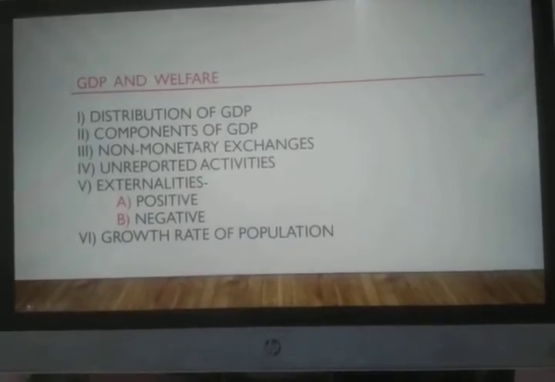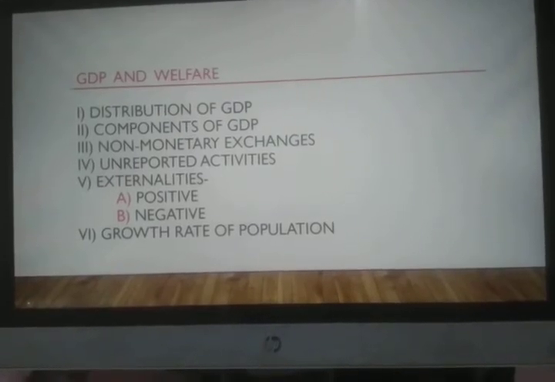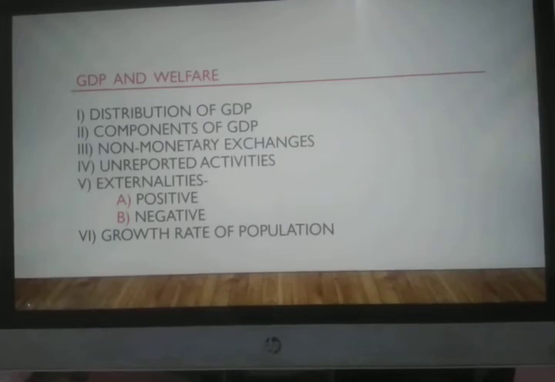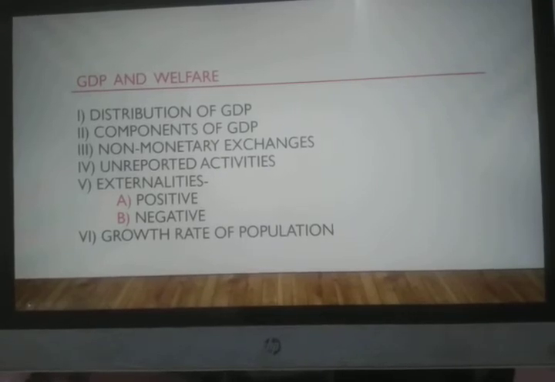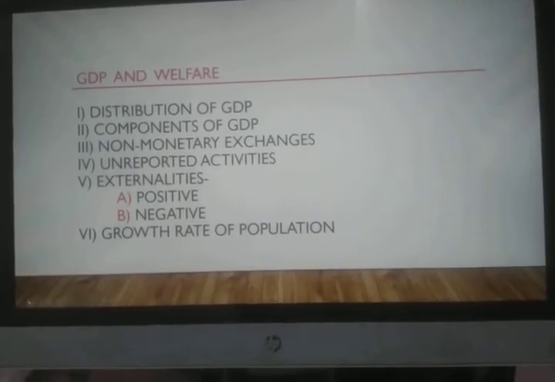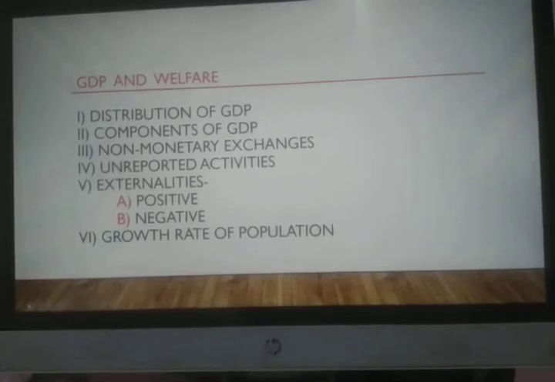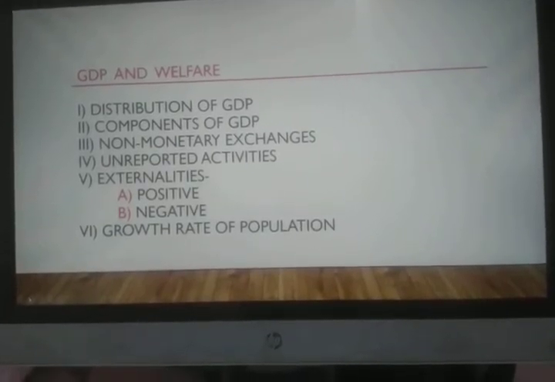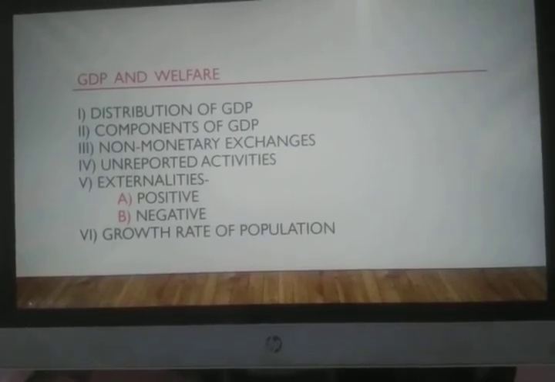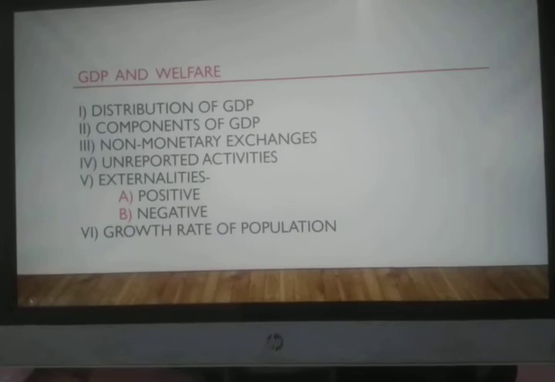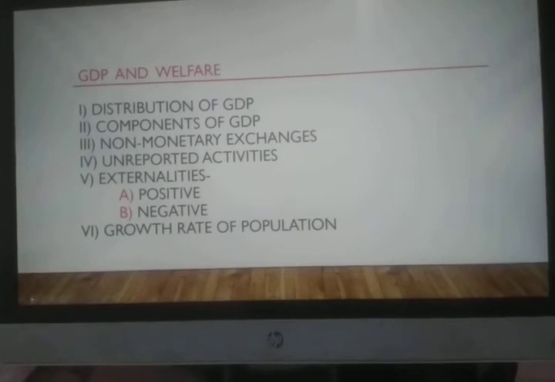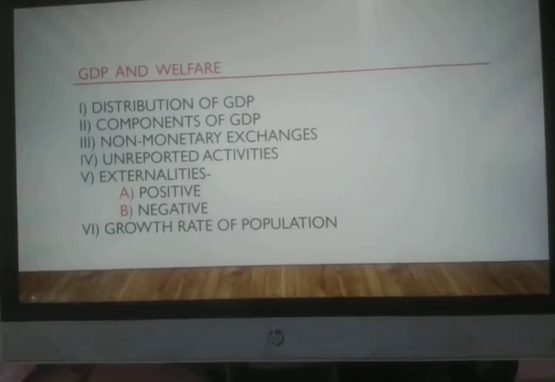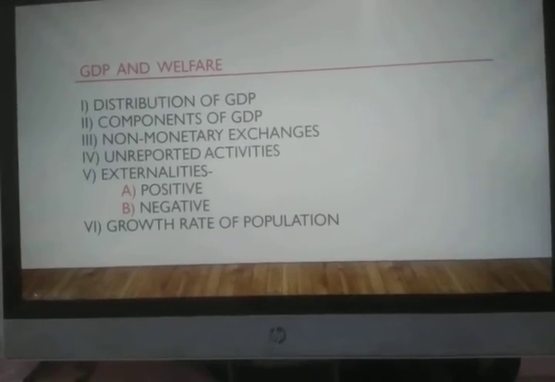Like suppose a particular producer purchases a garden of apple, or apple orchard. If he plants apple trees, the honeybees may come there and develop honeycombs in the surroundings. This may lead to both positive and negative externalities. Like the honey collectors, they may get free of cost honey because they can come and collect it outside the orchard, and the people passing by that particular orchard may suffer because of the honeybees, because they may bite them. So in either case, the externalities are there.